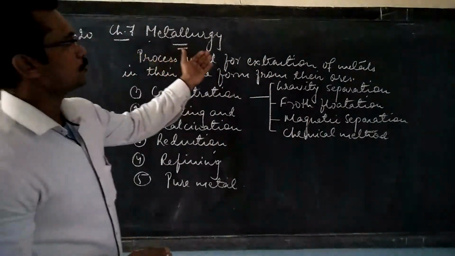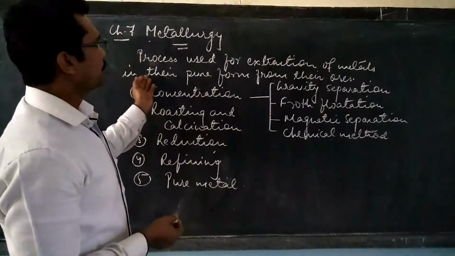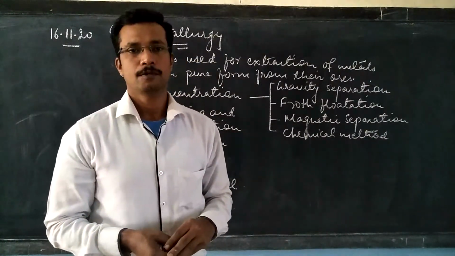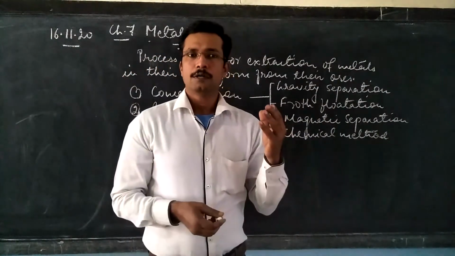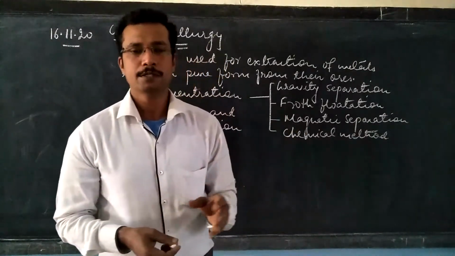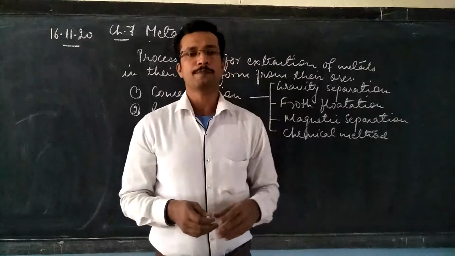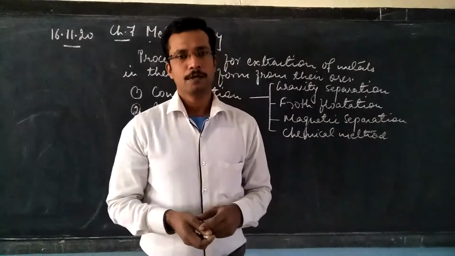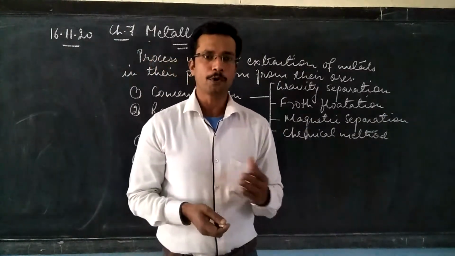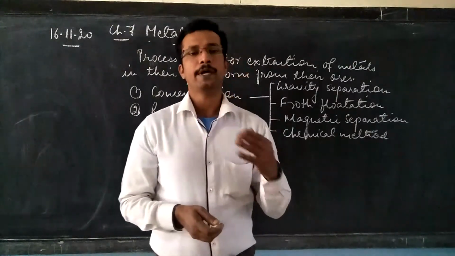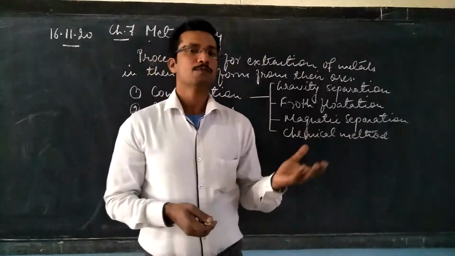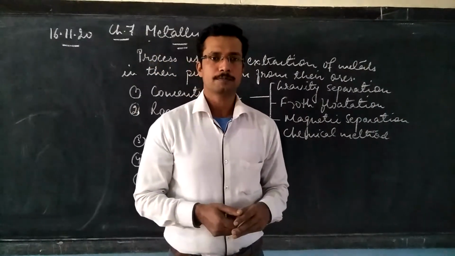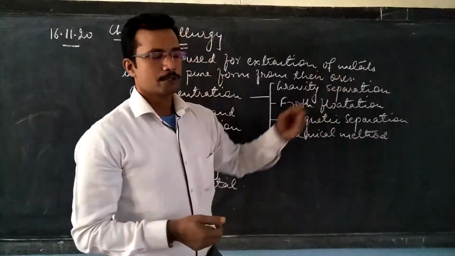Metallurgy is the process used for extraction of metals in their pure form from their ores. Now what is this ore? Ore is the mineral in which a large quantity of the pure metal is present. Of course, there will be many impurities, but the percentage of the pure metal that we want to obtain will be large, and there will be a small quantity of earthly impurities like sand and others. So this is called ore.